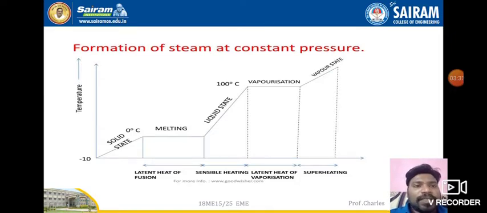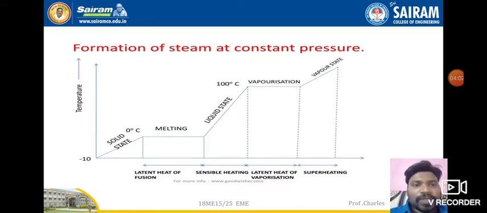If you take 1 kg mass of water at 0 degrees Celsius, it will come across three different stages: the solid stage, the liquid stage, and the vapor stage, that is the gaseous state. The final portion is steam.